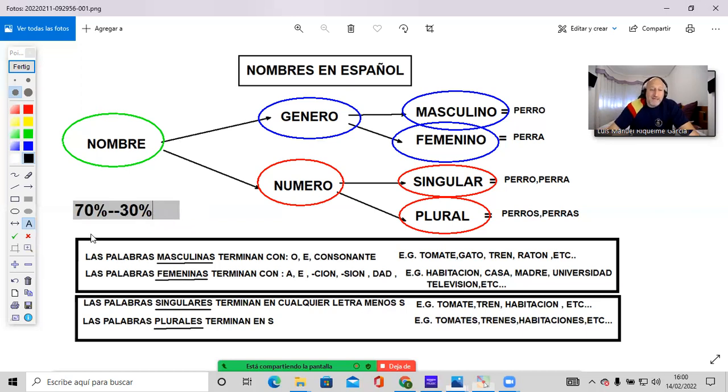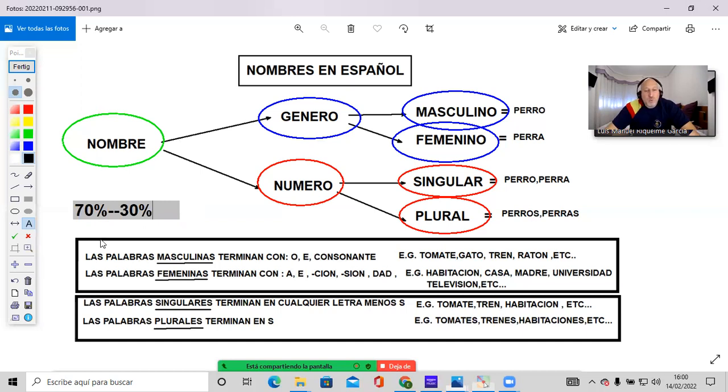So that's why I think it's quite important for you to learn new nouns, not just isolated, but also to learn the new word and the gender that that word has. But since this is the only rule that we have, let's use it and let's study this rule.